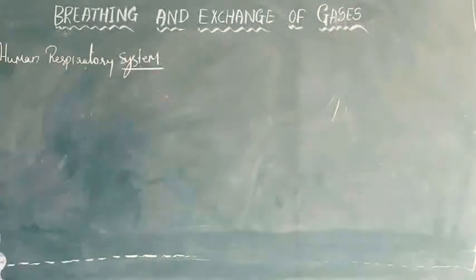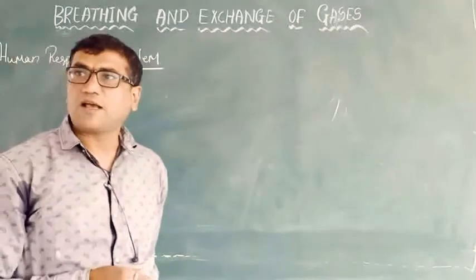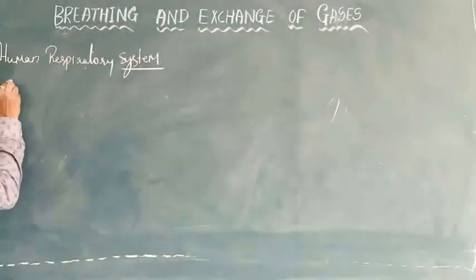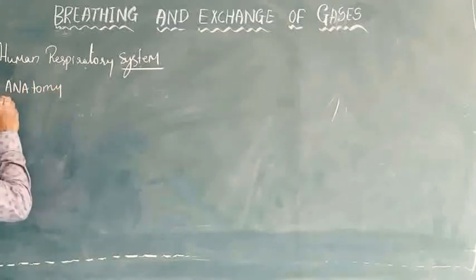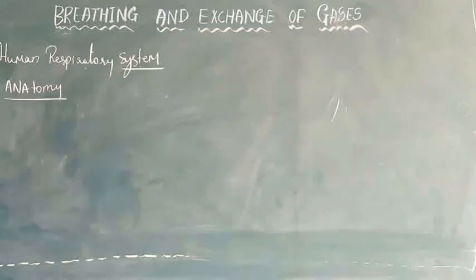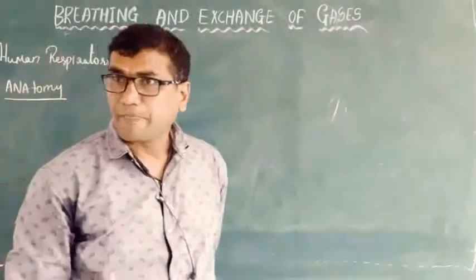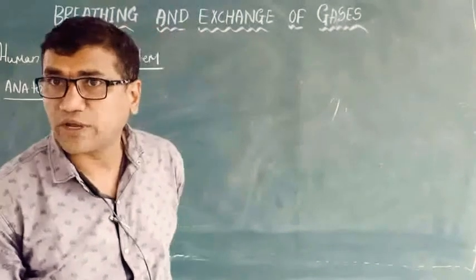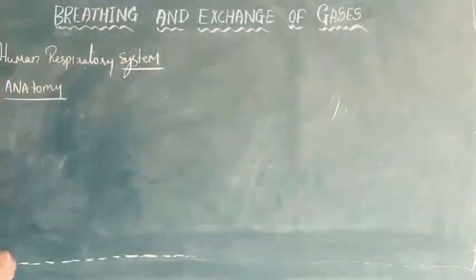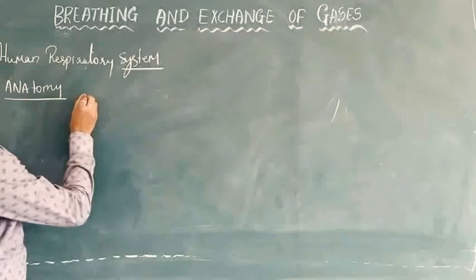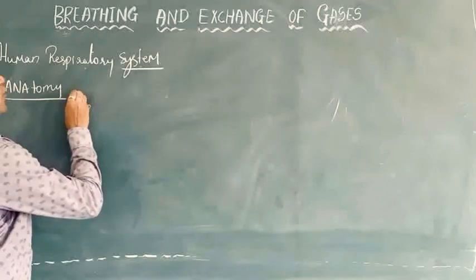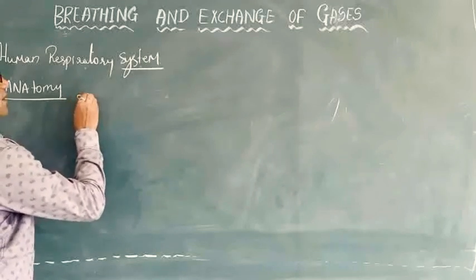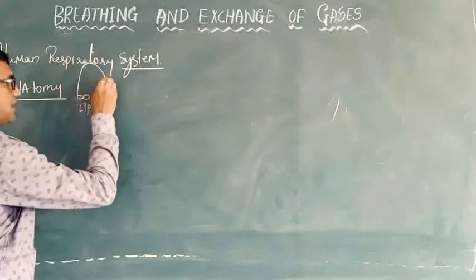So, in the human respiratory system, the first part is the anatomy of the human respiratory system. In the anatomy, we will try to understand the organization, organs, and location of the human respiratory system. Just above the lips, 2 openings are there, called nasal cavities.